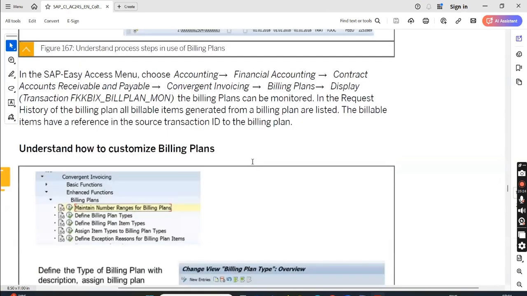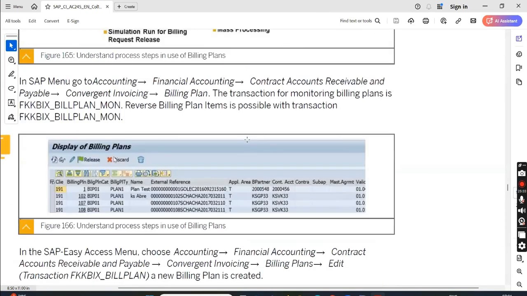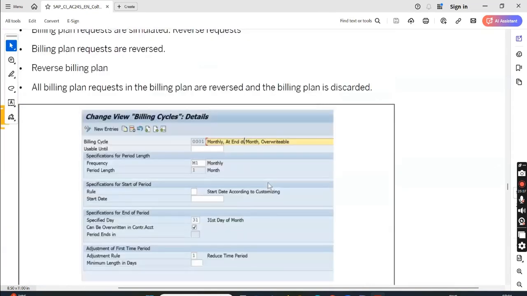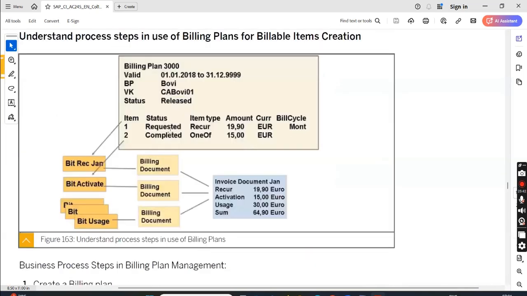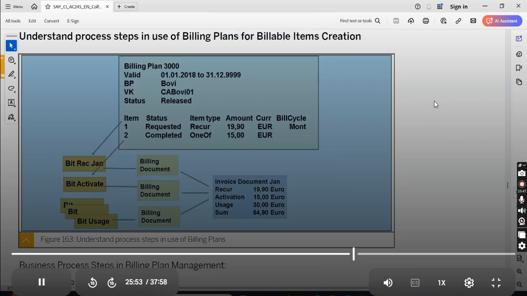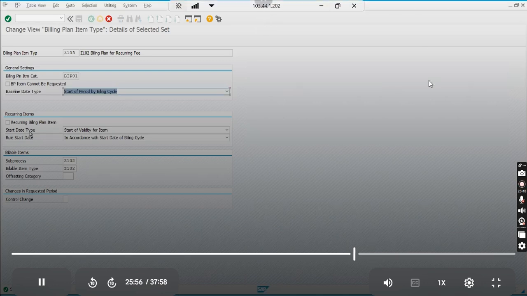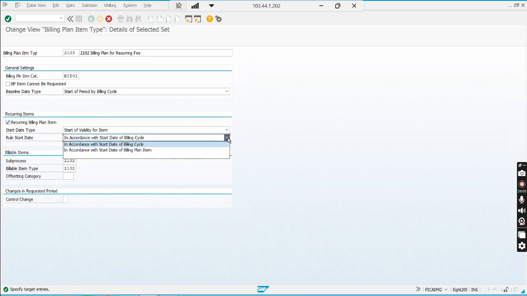It did not take the full screenshot. If you go to the right hand side, another example has shown that the monthly has a billing cycle. See here, for the recurring it will go with the billing cycle monthly, MONT. So here I'll go ahead with the monthly billing cycle. Now I have to fill this up. This is recurring, so check recurring billing plan item, start date type start of validity item, and the rule is in accordance with the billing cycle.